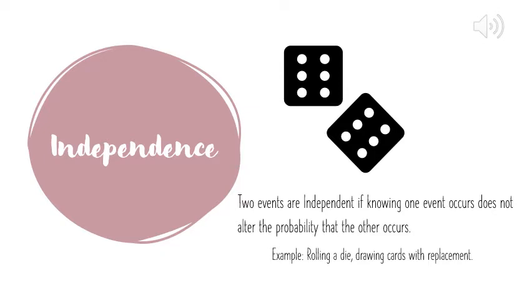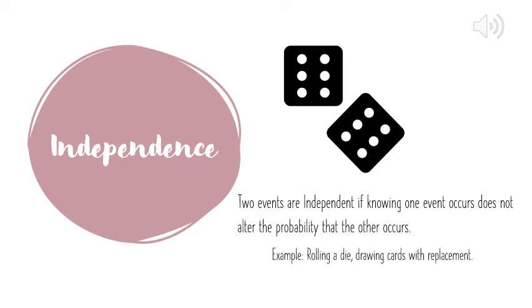Two events are independent if knowing one event occurs does not alter the probability that the other occurs. An example of this is if you were rolling a die and you rolled a 5. Knowing that you rolled a 5, if you're going to roll again, that doesn't alter your chance of rolling a 6. So the probability of rolling a 1 or a 5 does not change the probability of rolling another number. The probability is always going to be 1 out of 6.